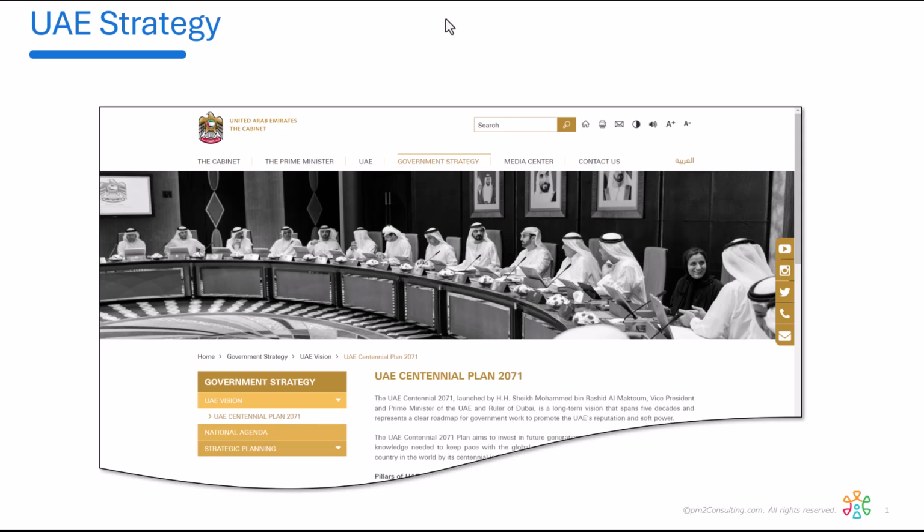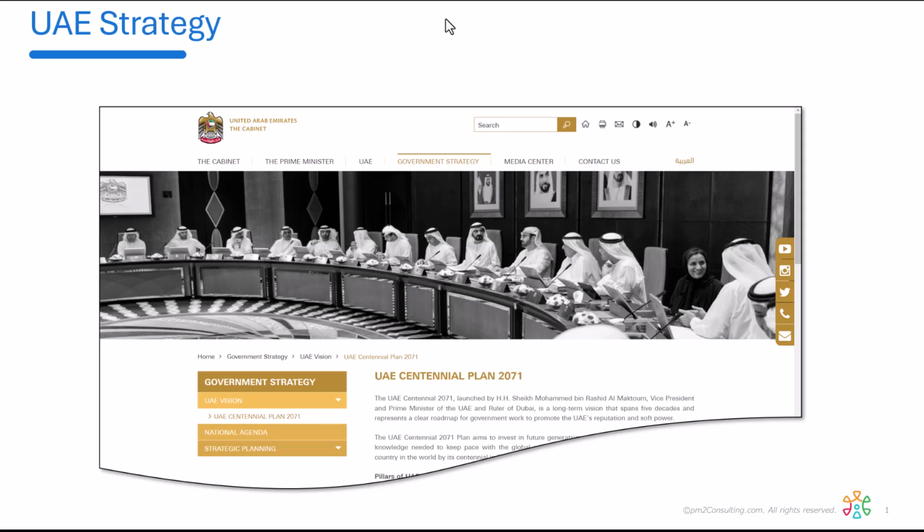This is an example of how you can take a long-term countrywide strategy and cascade it all the way down to the department inside of a special project. In this example, we're going to show how the UAE Centennial Plan for 2071 cascades down to the ministry, from the ministry down to an individual project, the Nawah nuclear plant, and then from there to a department inside the plant. That cascade all the way down.